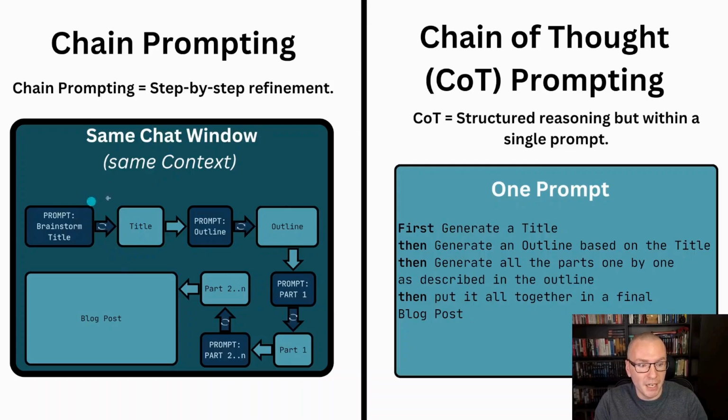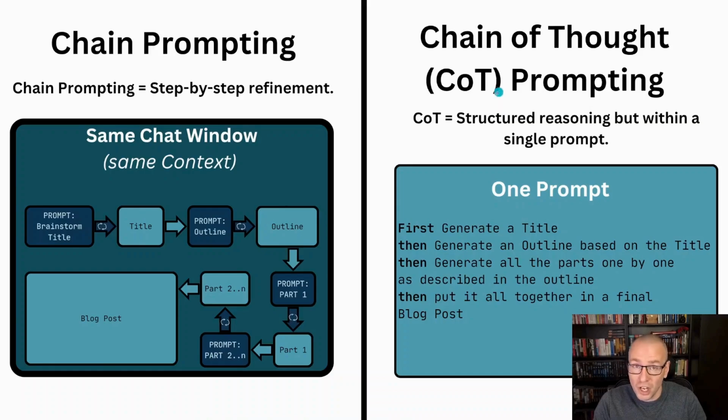So we are building our perfect result step by step, iterating on each step on the way. In chain of thought prompting, we are not iterating anything. We are just telling the AI how it should reason about a problem, and what structure and what order it should think about the problem.